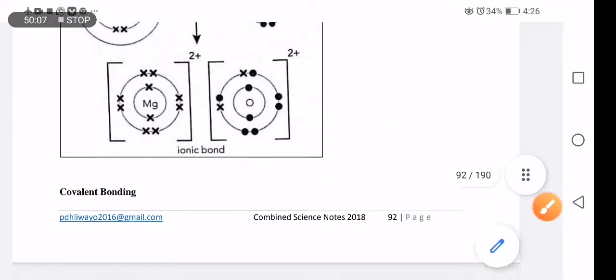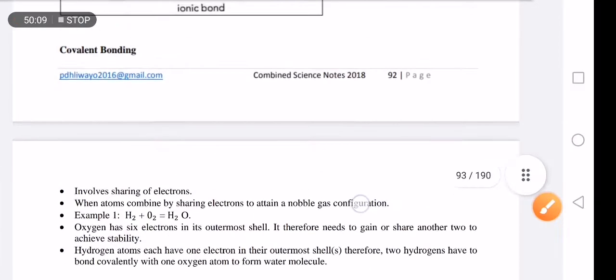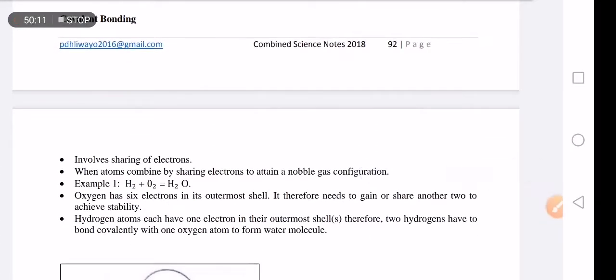All right, let's go to covalent bonding. Covalent bonding is when atoms share electrons. In simple terms, it is when atoms share electrons, and it occurs between non-metals only.